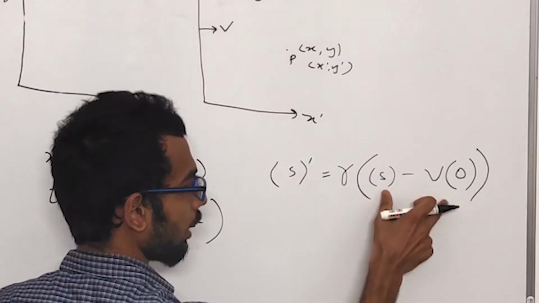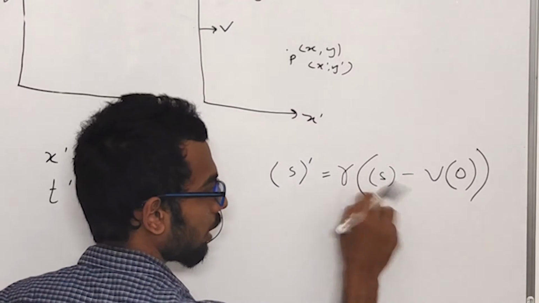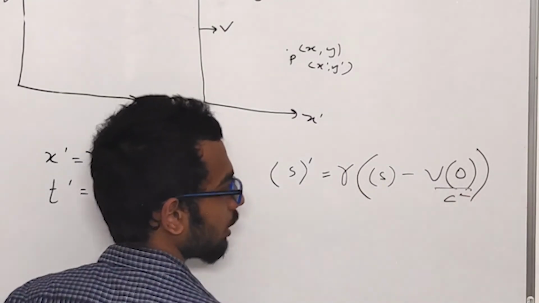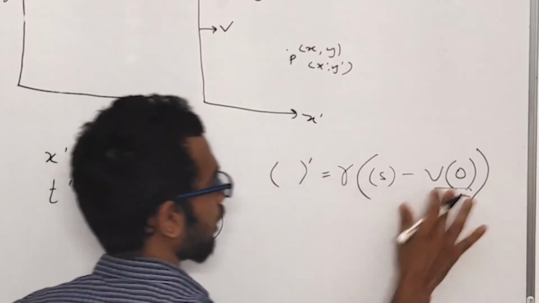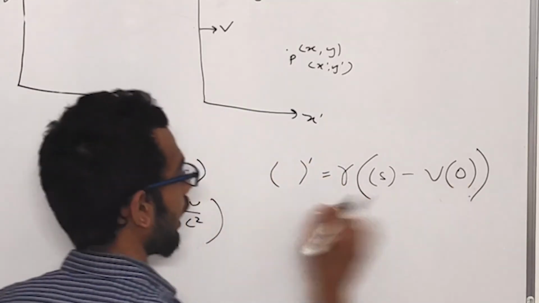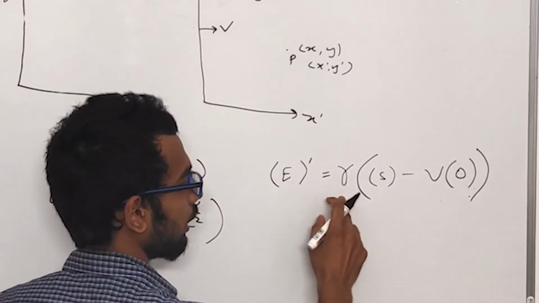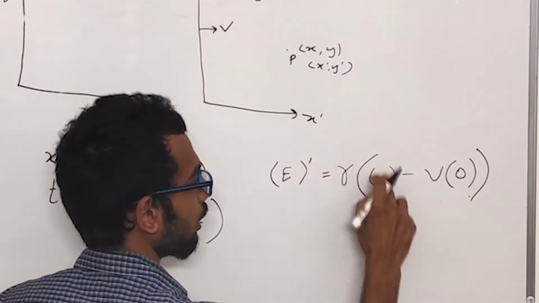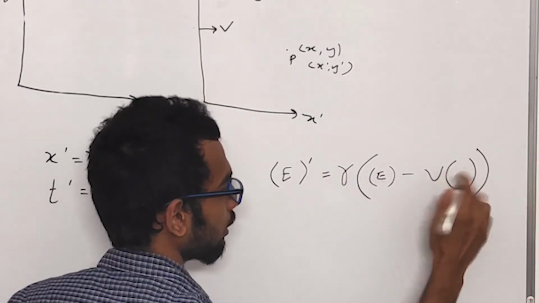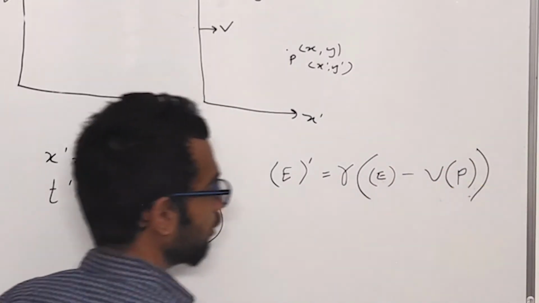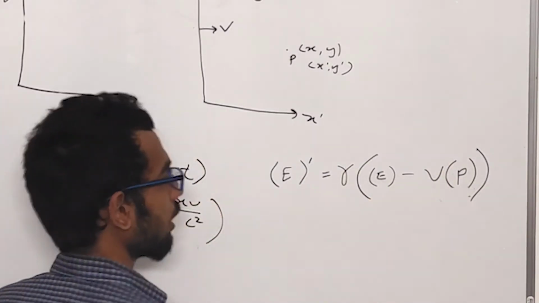Now, we check whether the dimensions of these both are equal. If they are not equal, we divide by c square. This is how we do it. Now, let's take something as our energy. E dash equal to gamma into E minus Vt. Now, the dimensions are matched.